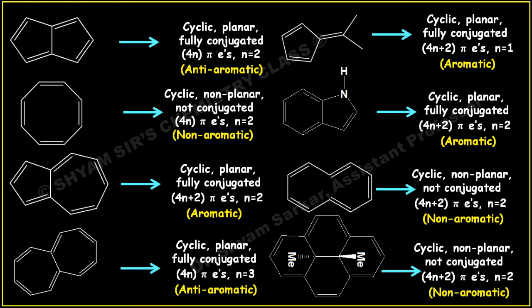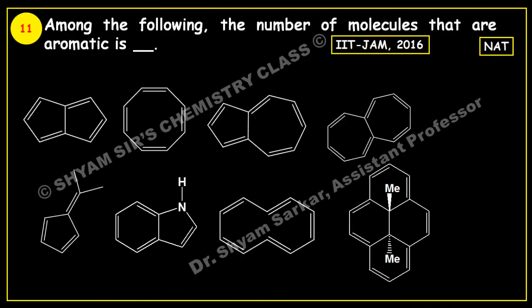So if you see here, how many? Only 1, 2, 3. So 3 molecules are aromatic in nature. So we got our answer 3. So there are 3 molecules that are aromatic in nature.